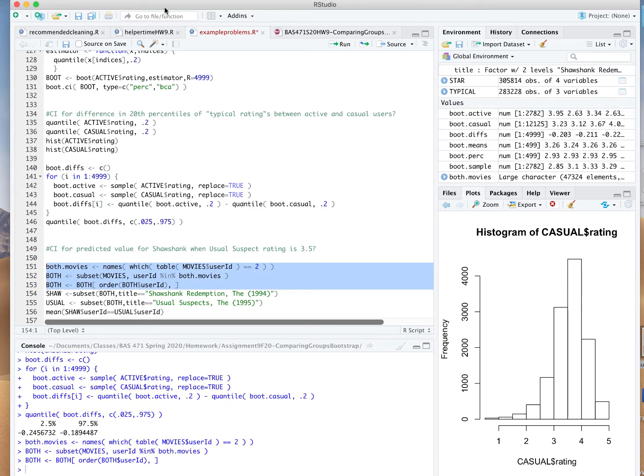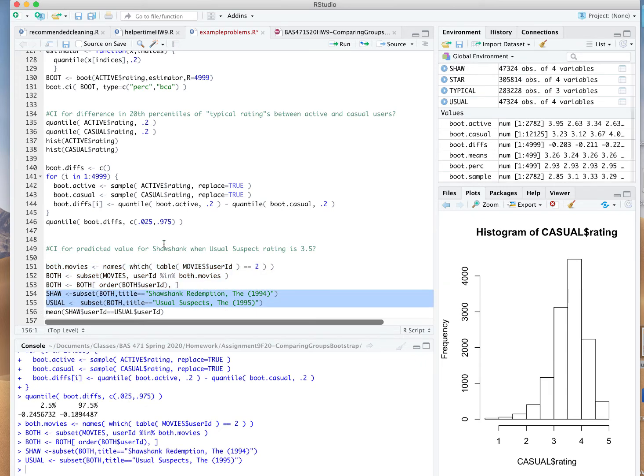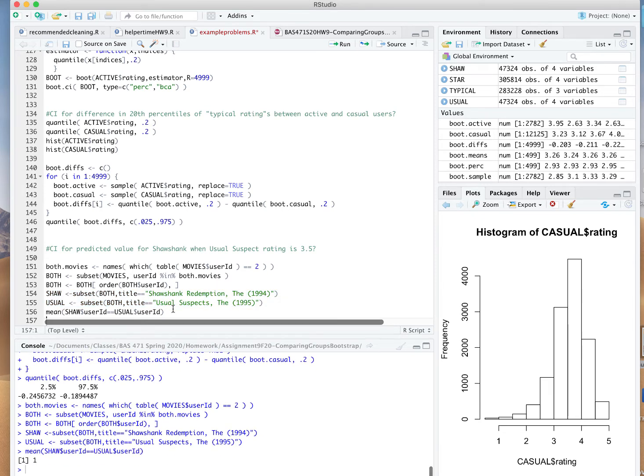It's creating a data frame where the users in the both data frame are ones that have given a rating for Shawshank and for The Usual Suspects. And then I'm going to make two different data frames, just the ratings for Shawshank Redemption and just the ratings for The Usual Suspects. We can see that the user IDs in both data sets match up, so the 10th row in both of these data frames gives us the rating for both these movies of the 10th user in the data set. So the Shawshank Redemption ratings are matching up with The Usual Suspects ratings.